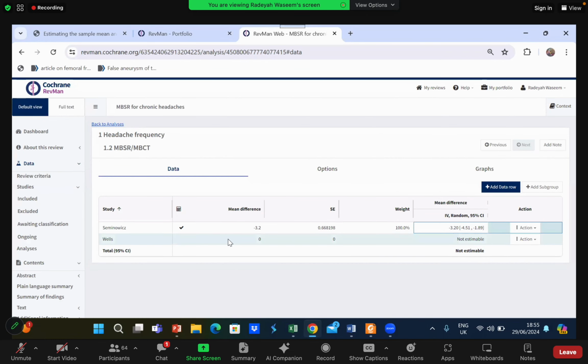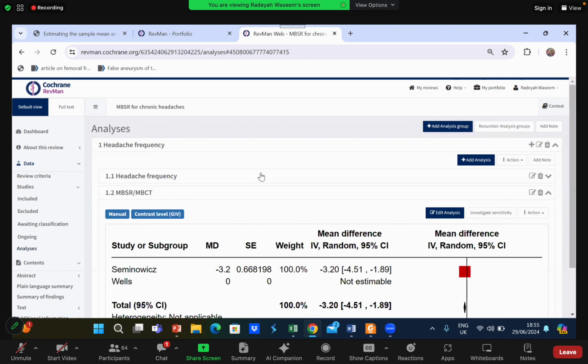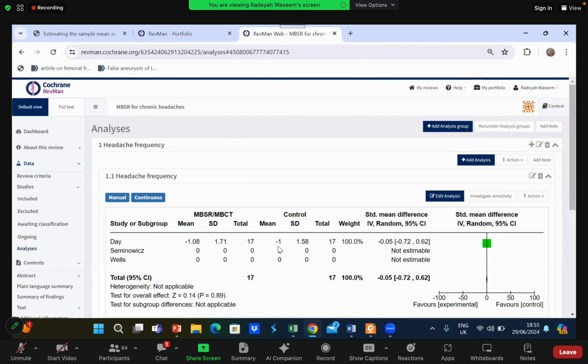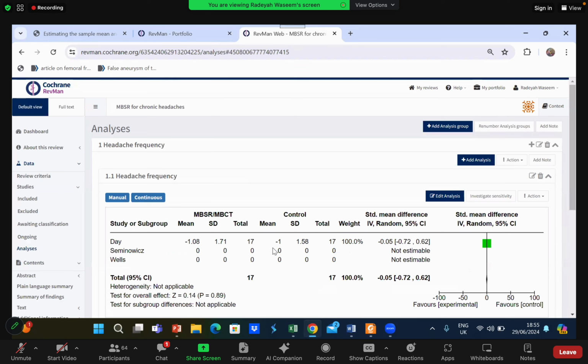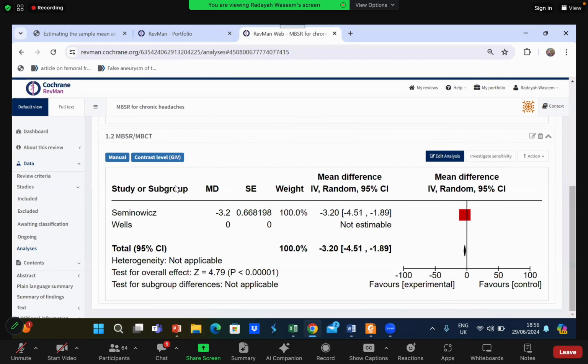So, okay, now we'll do it for the Wells study as well. This is the second study for which we needed to do it. Again, I'll repeat what we did. We were making our original forest plot for headache frequency. Over there we entered the data for Days directly because we had the required value. For Seminovics and Wells, we did not have the change in mean. That is why we are going to do some background work to find this mean change. For that we will again add analysis first for the intervention group, and again we will do it for the control group as well.